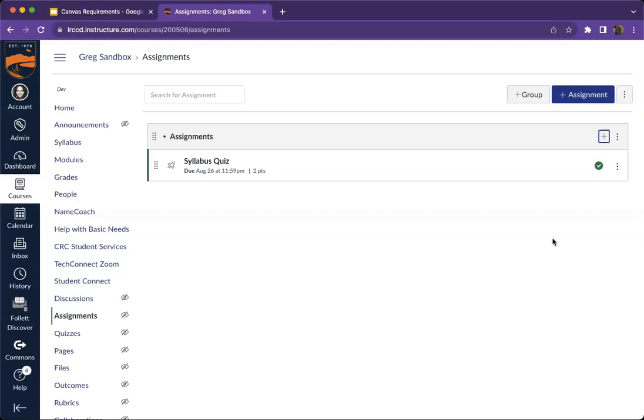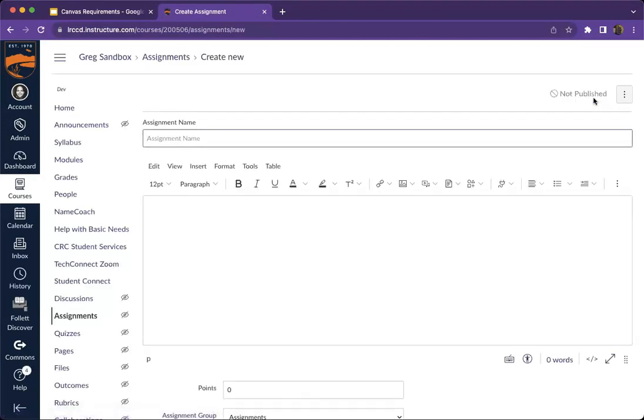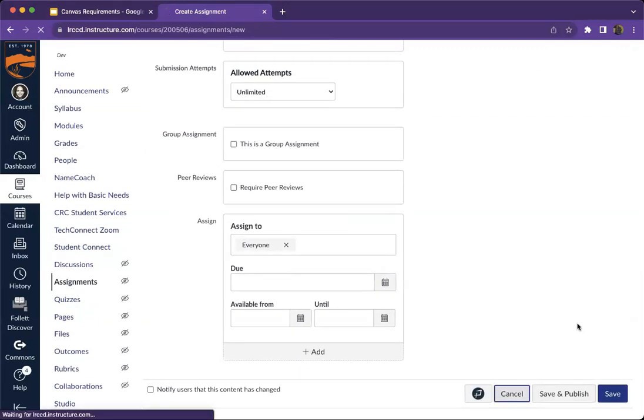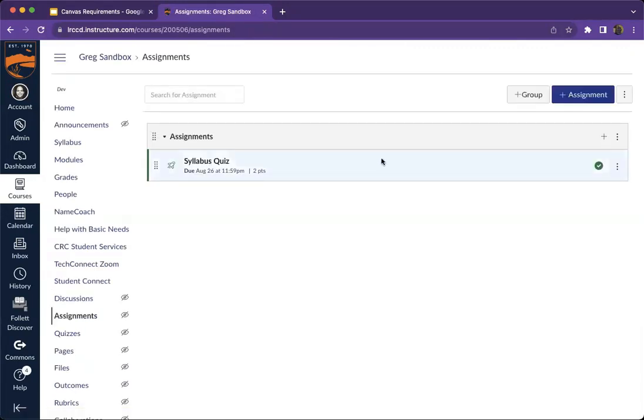On the assignments page, there are 2 different ways I can create an assignment. I can select the button that says plus Assignment at the top. And when I select this, I get all of the options for an assignment. So this is how I would actually create it if I was having my students upload a file or doing those kinds of things. The other option I can do is inside the assignments group, there's always at least one on this page.